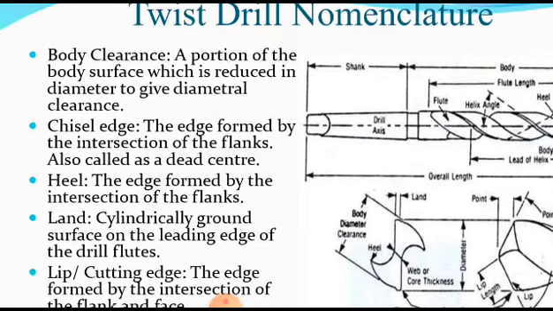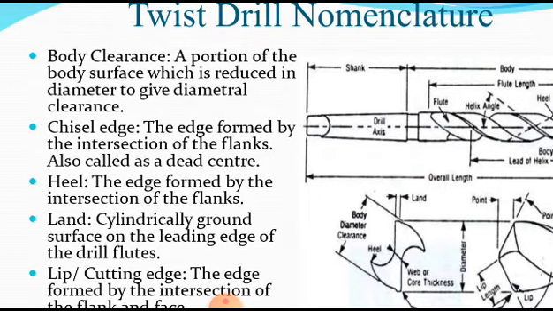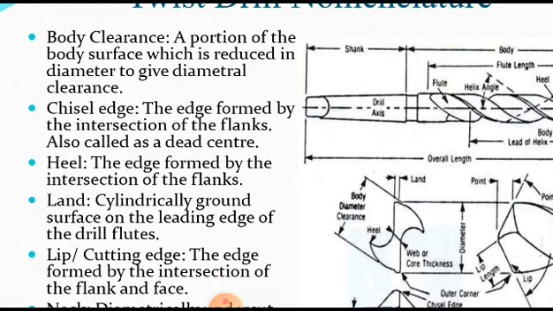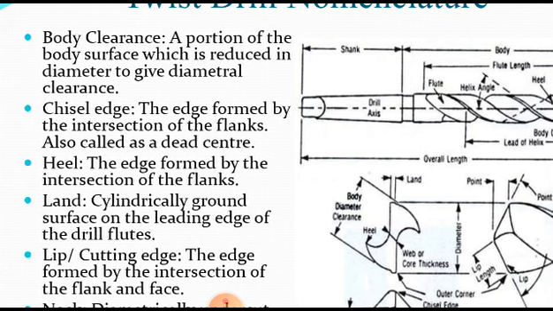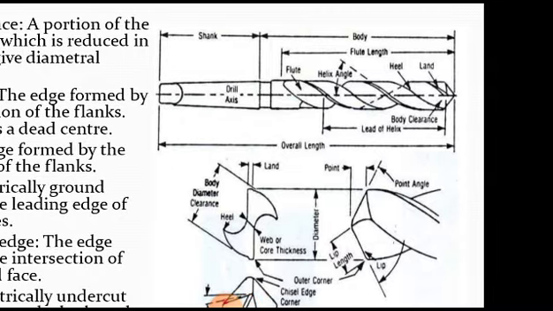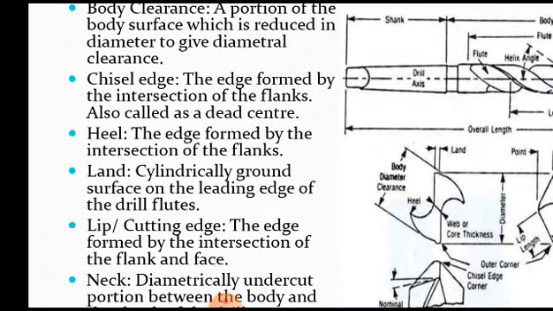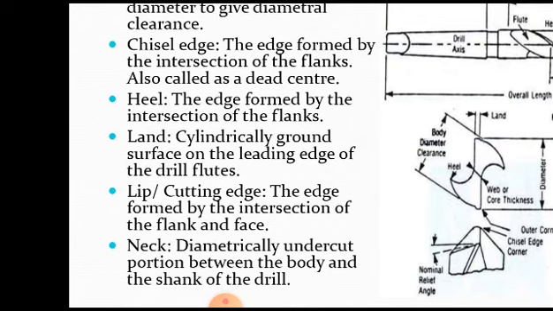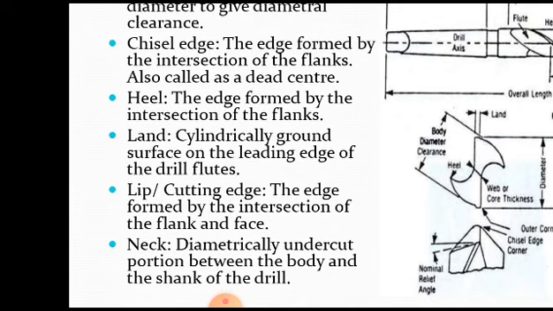Chisel edge: the edge formed by the intersection of the flanks. Whenever the flanks intersect with each other, it is also known as the dead center. Heel: the edge formed by the intersection of the flanks. So whenever the flanks intersect, it is called the heel, H-E-E-L, as you are going to see here.